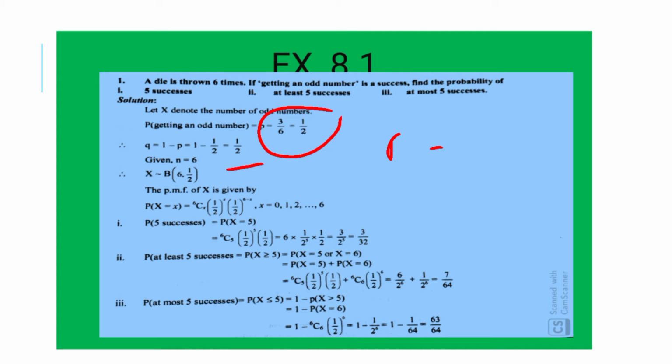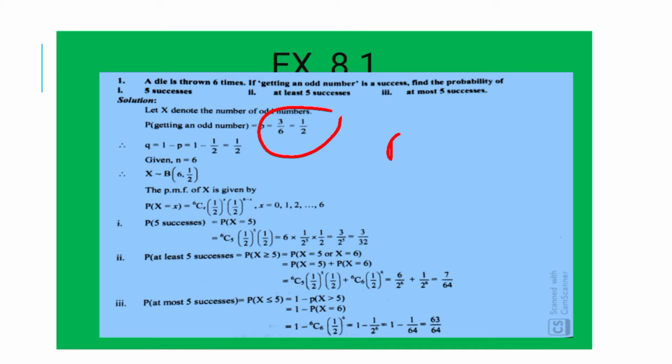So q is also half. p is equal to half, q is equal to half, and given n is equal to 6. So x follows binomial with n is 6 and p is half.